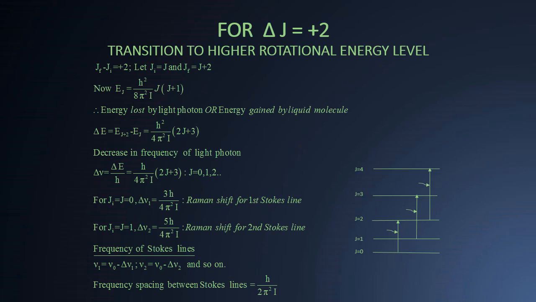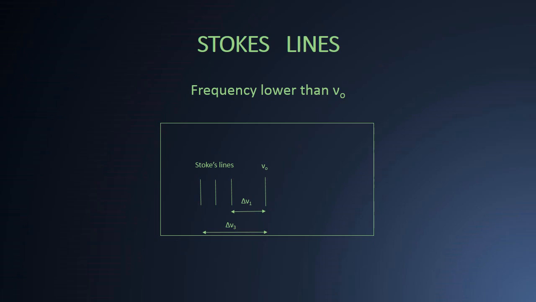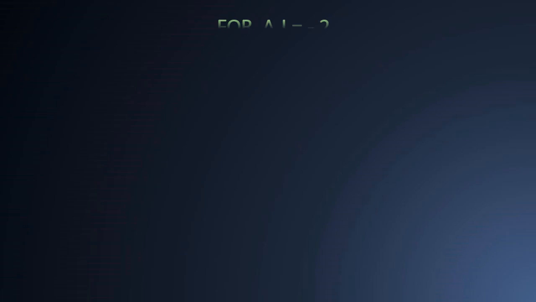Decrease in frequency of light photon can be calculated to be delta nu equal to delta E upon h equal to h upon 4 pi square I into 2J plus 3, where J can be 0, 1, 2, 3, 4 and so on. For different values of J, we can calculate frequency spacing between Rayleigh lines and Stokes lines. These results show that all the Stokes lines are equally spaced and the spacing between Stokes lines is h upon 2 pi square I.